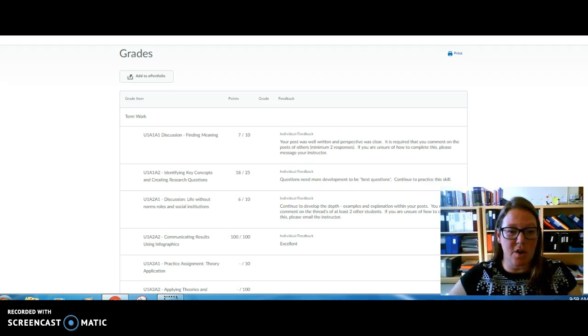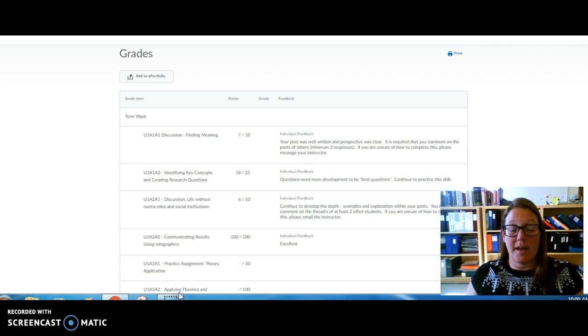So I first want to start off by apologizing that because of a few situations I didn't get the practice assignment back on time, which was important for the reflection for the next one, applying theory. So what you can do is simply state that you didn't get feedback in order to prepare for and complete the second assignment.